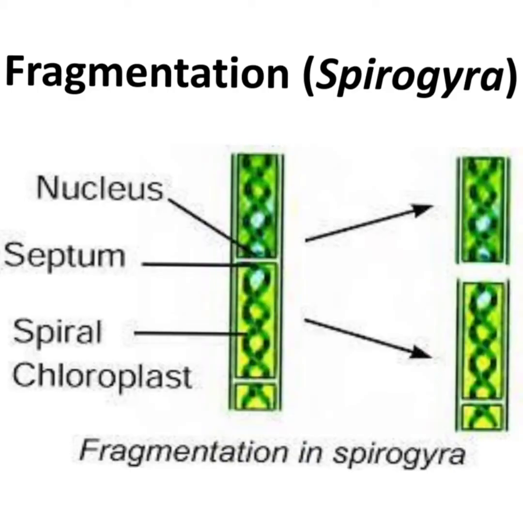Here you can see fragmentation in Spirogyra, where the Spirogyra has a spiral chloroplast, and there is formation of septa in the body of the Spirogyra. Separation at the septum results in the formation of daughter fragments, which develop into a new plant.